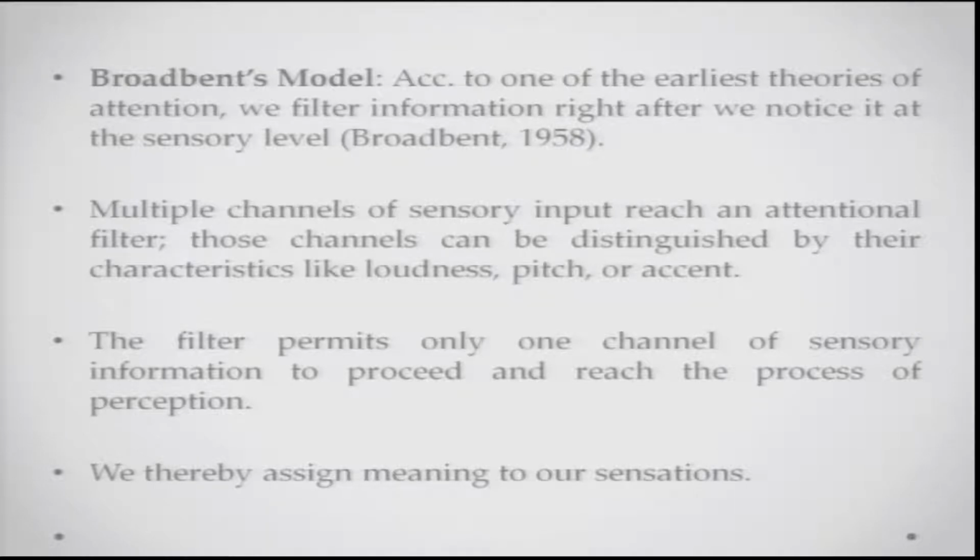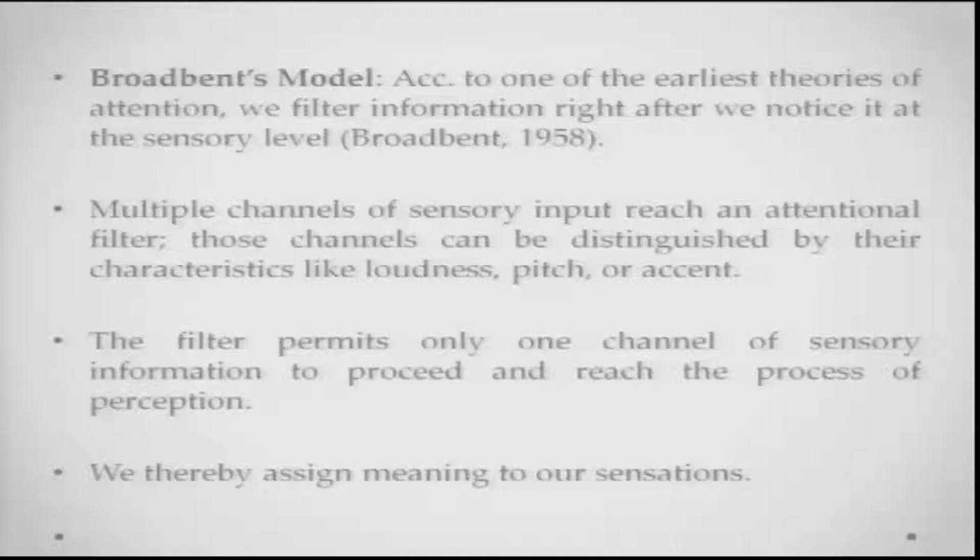Say for example, there are multiple people speaking in a busy room, and each of them is salient in one way or the other. Now the filter permits only one channel of sensory information to proceed and reach the process of perception. After this, we will assign meaning to our sensations.